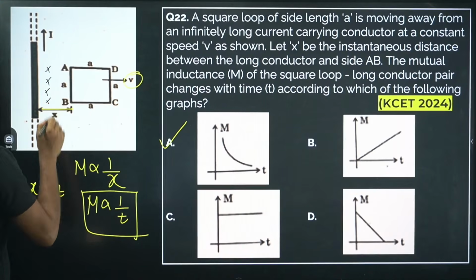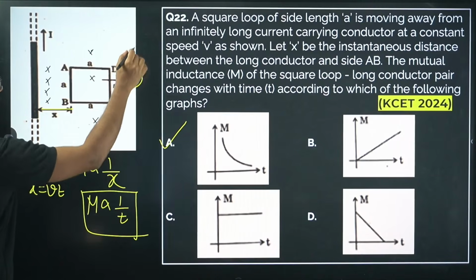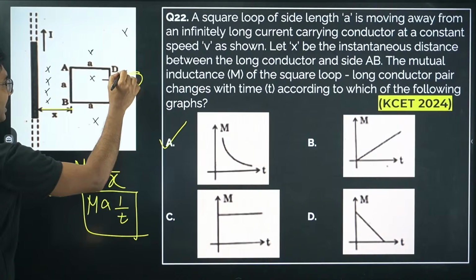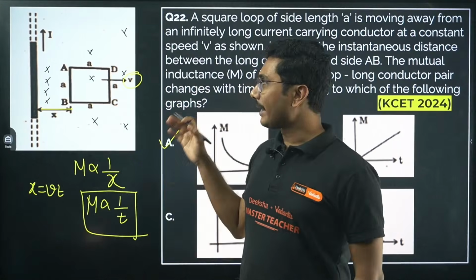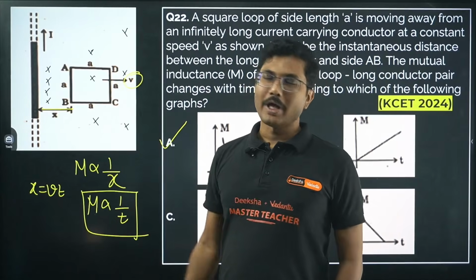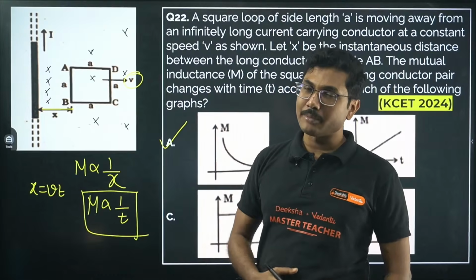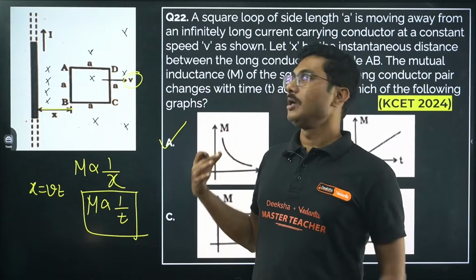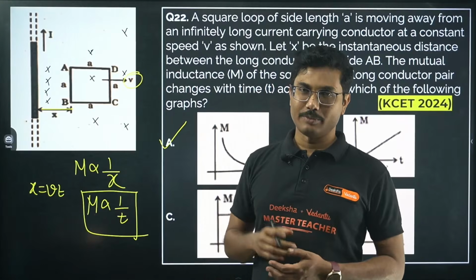But as you are moving away, the magnetic field becomes weaker. Weaker magnetic field means less number of field lines getting linked with this loop, and less number of field lines means the induced EMF also slowly decreases. Okay, so mutual inductance basically gives the current flow.